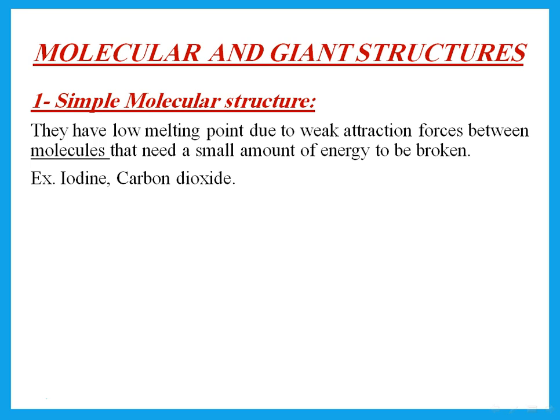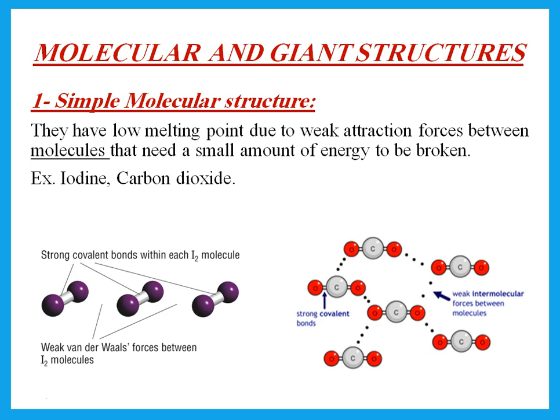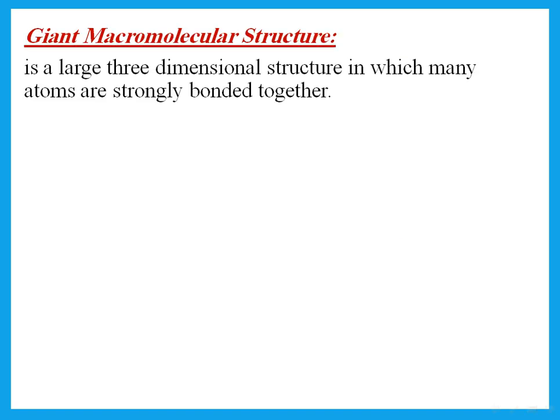Then we have 2 types of structure. We have simple molecular structure. So things like iodine and carbon dioxide, we say they have simple molecular structure. Anything with a simple molecular structure would have low melting point. Why does it have low melting point? Because there are weak attraction forces between molecules that need a small amount of energy to be broken. So please, this explanation for low melting point goes to anything that has a low melting point.